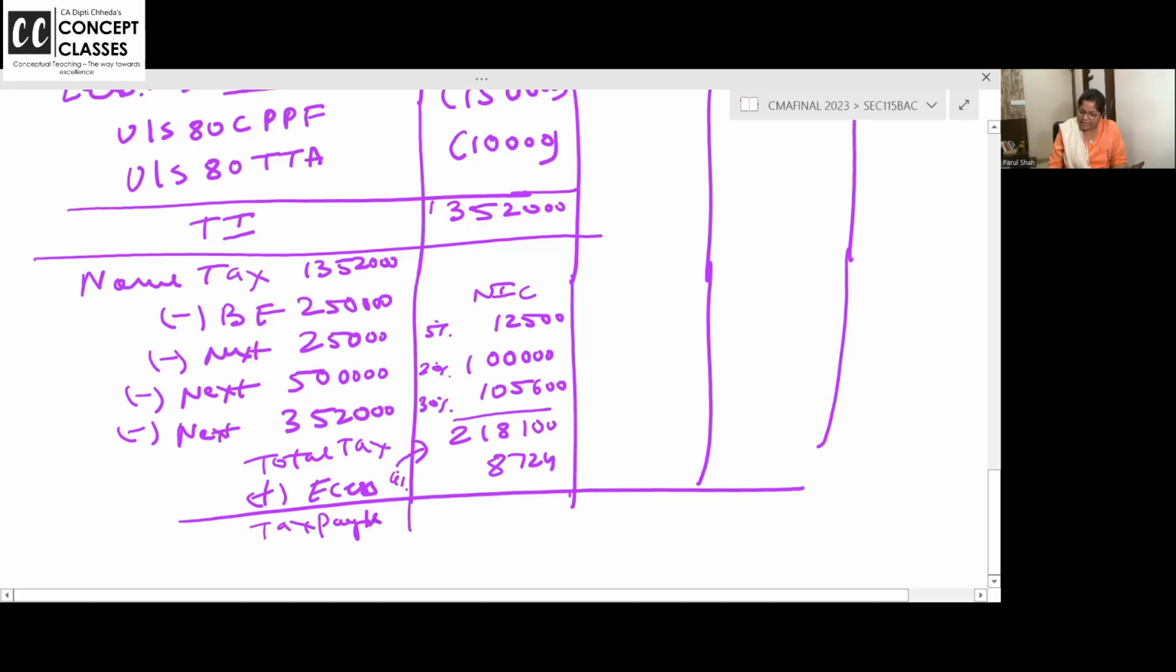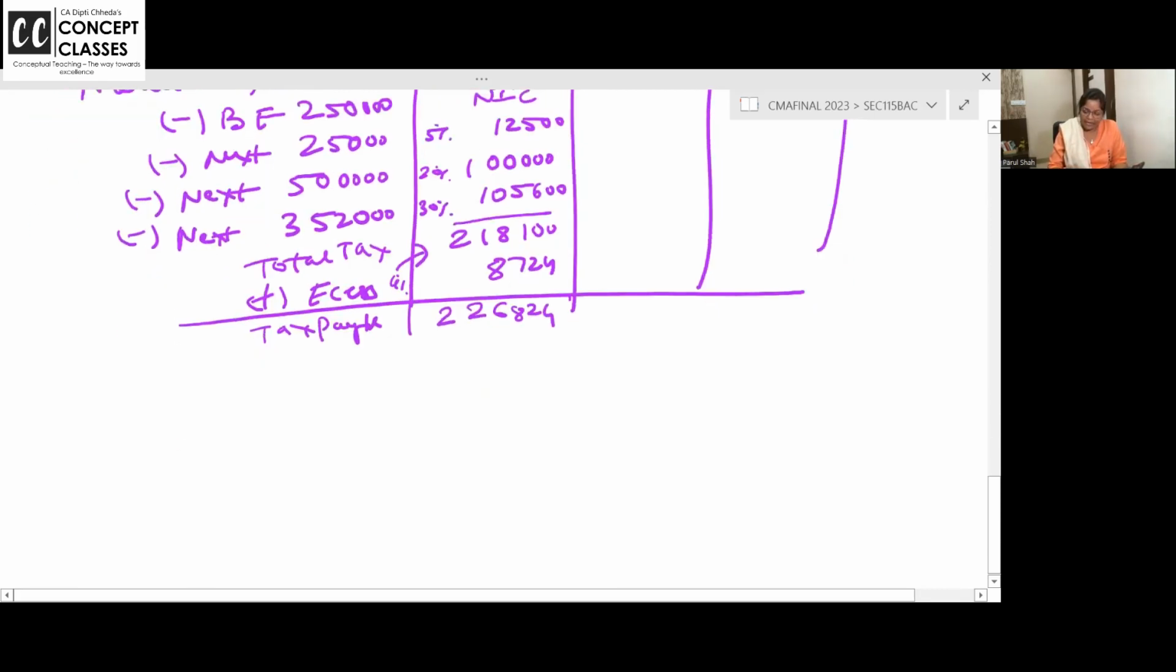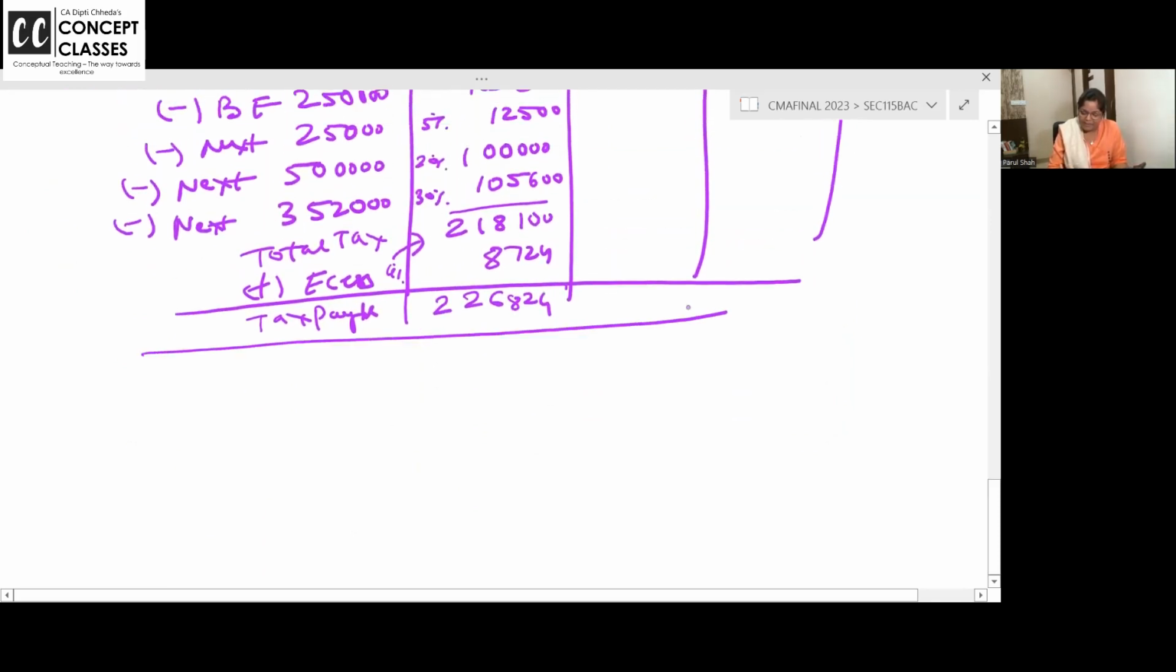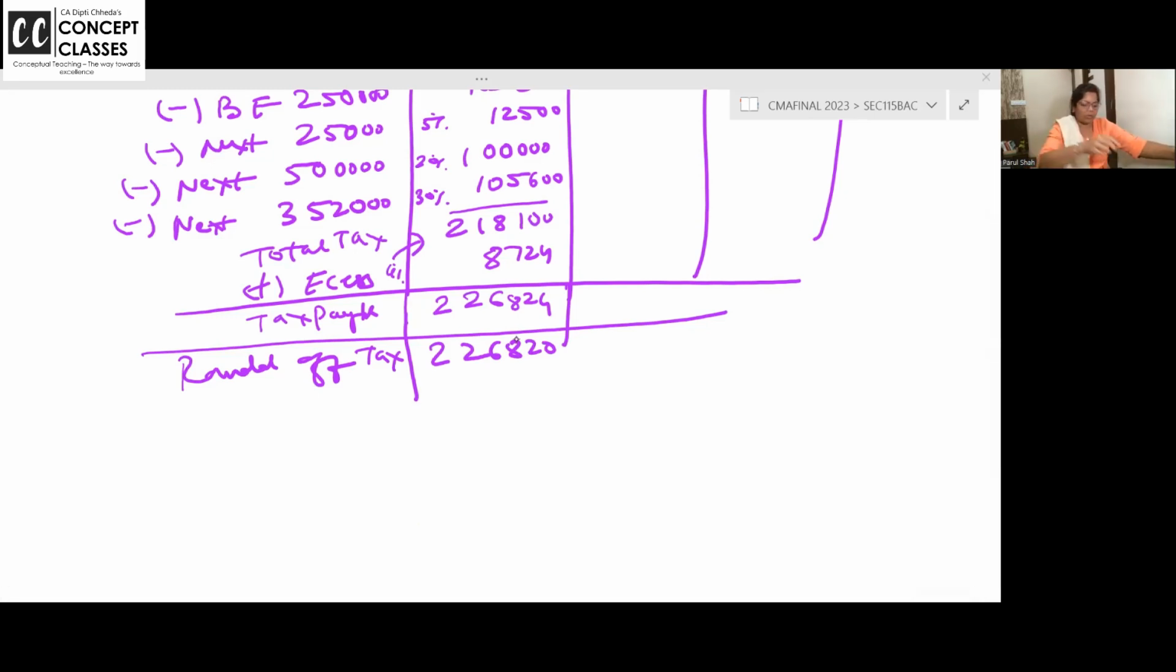This is the normal tax. Everyone must be knowing. Very good, very good. Faster than me. Good, Usha Shri. 2,26,824. Can we round it off to multiples of 10? I taught you in the very first class. Rounded off to 2,26,820. If the digit is 1, 2, 3, 4, ignore. If 5 or above, take the next digit. Thank you for keeping the chat box active.